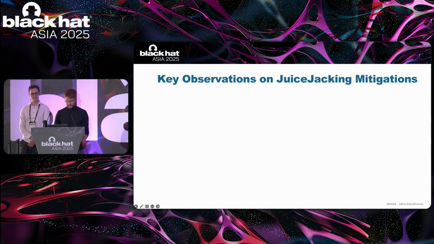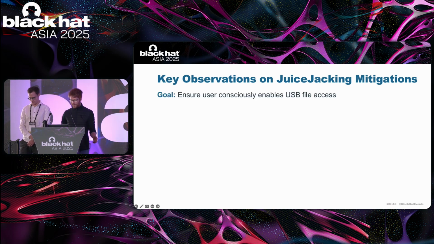A malicious charger can be easily deployed at airports, museums, and hotel rooms, where users are used to charging on existing infrastructures. We base our attacks on a conceptual flaw we identified in the user confirmation prompts implemented for mitigating ChoiceJacking. As a recap, this mitigation requires the user to unlock the screen and confirm a prompt before data access is possible. This is intended to ensure that the user intentionally enables USB file access.